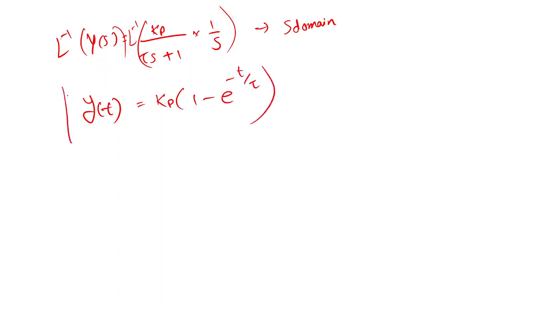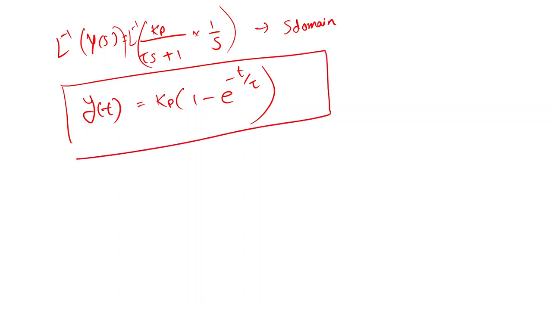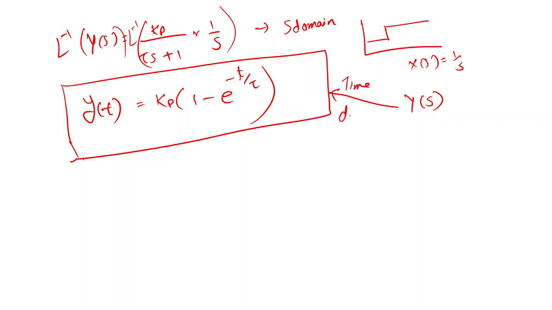So this is the output equation if I am giving a step input to my system. The input to the system was the step input, 1 upon s, and corresponding to that we get Y(s), and in the time domain it is denoted by this equation, y(t) equal to Kp into 1 minus e to the minus t upon tau.